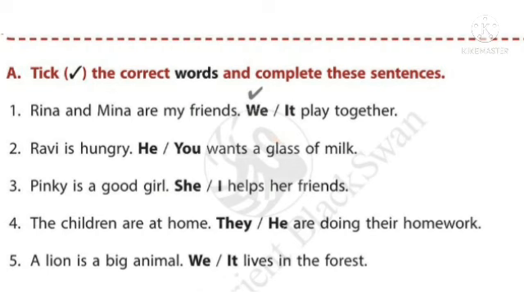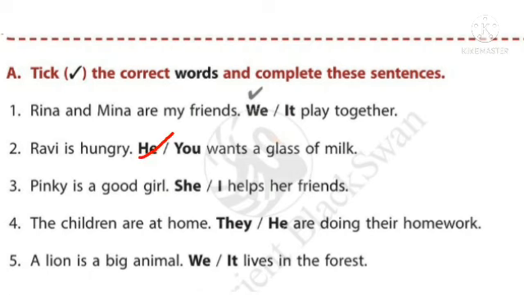So the first one they have already done. First sentence, Reena and Meena are my friends. We or it play together. Here the nouns are Reena and Meena and my friends. The person is talking about himself in front of Reena and Meena. So we use the pronoun we. Second one, Ravi is hungry. He or you wants a glass of milk. Here the noun is Ravi. It's a singular noun. That's why we use the pronoun he.